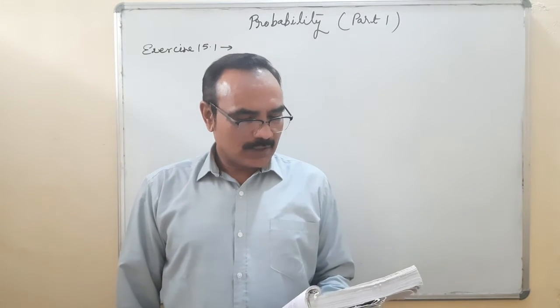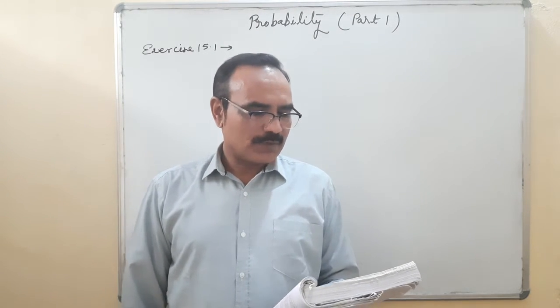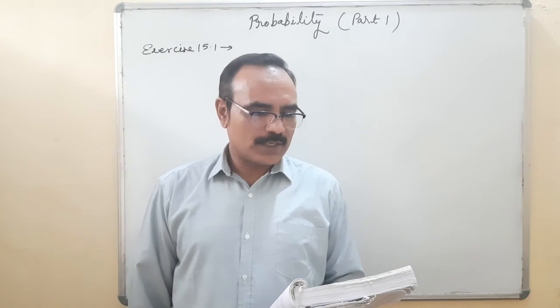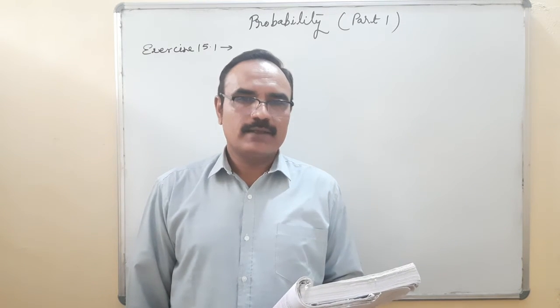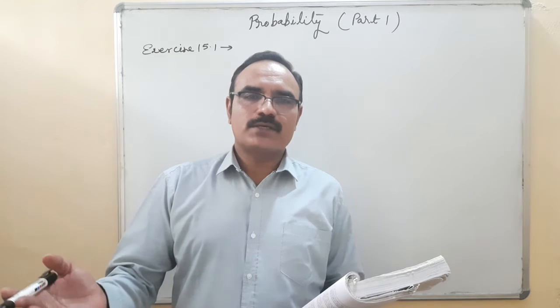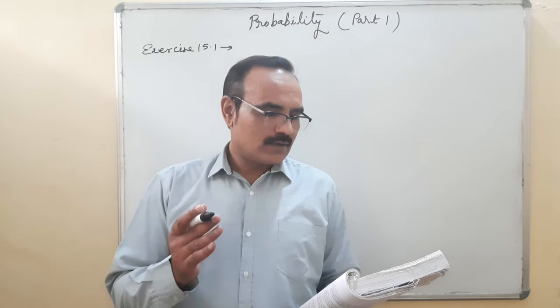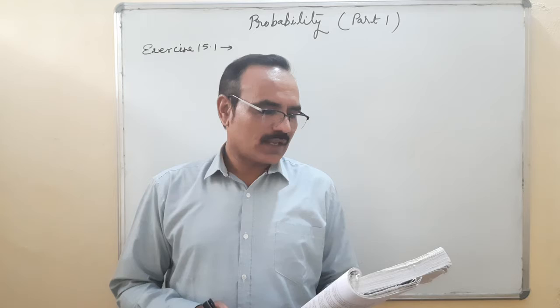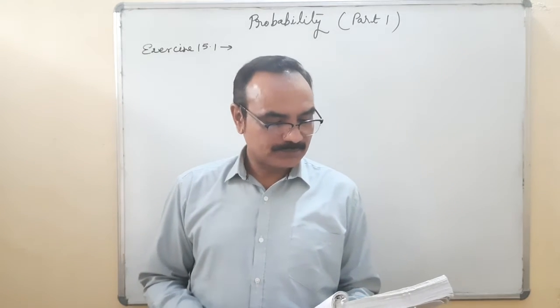By the way, second, third, fourth, fifth question, like question number 5 is given, the probability of E is 0.05. What is the probability of not E? So P(E) plus P(not E) is equal to 1. We'll subtract 0.05 from 1. Answer is 0.95. Okay.